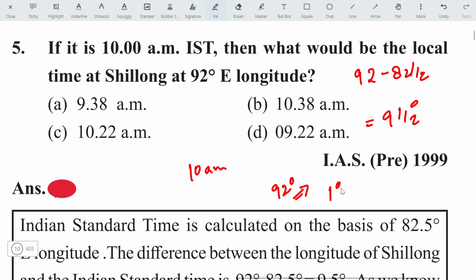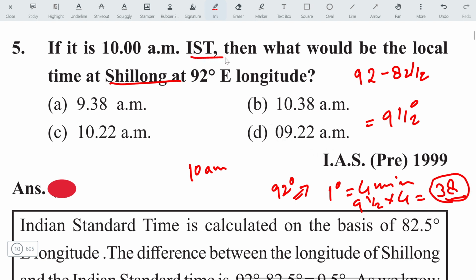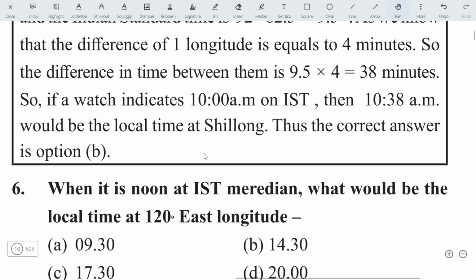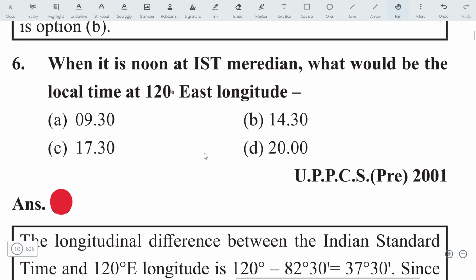For 1 degree it is 4 minutes. Then 9 and a half into 4 will come to 38. That means the local time at Shillong will be ahead by 38 minutes from Indian Standard Time. Then the answer will be 10:38 a.m. The option will be B. Here is some explanation. You can go through the explanation and you will find the answer. Let's move on to the next question.